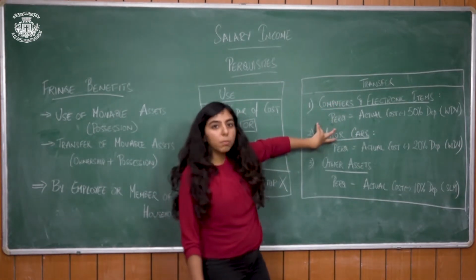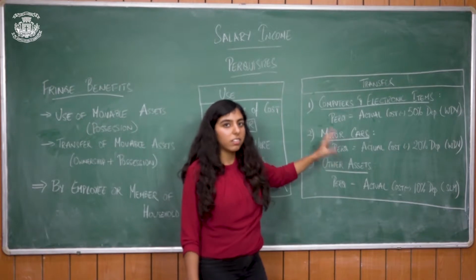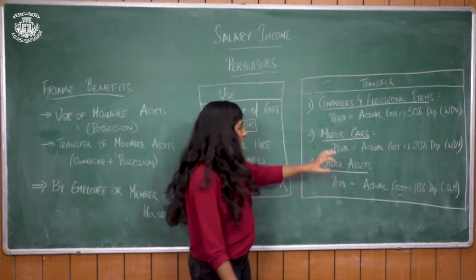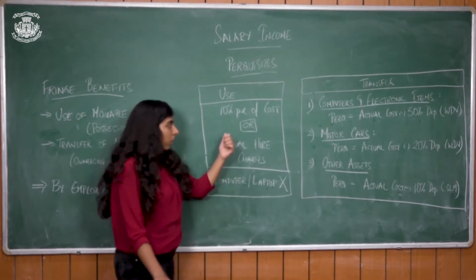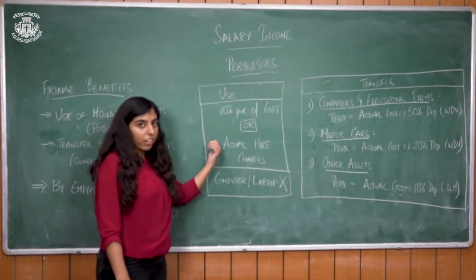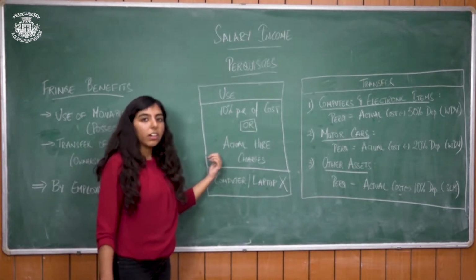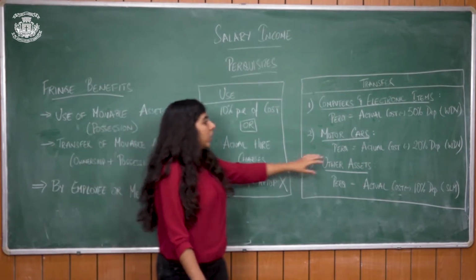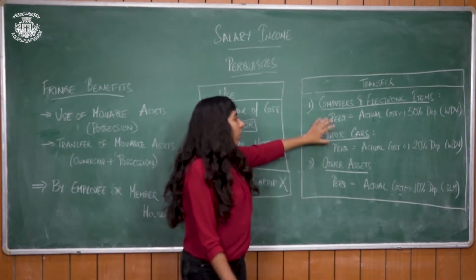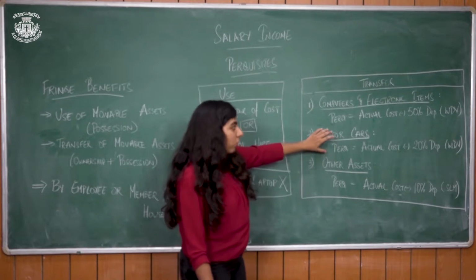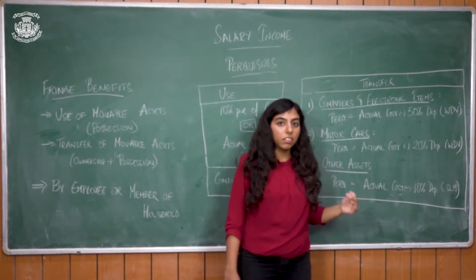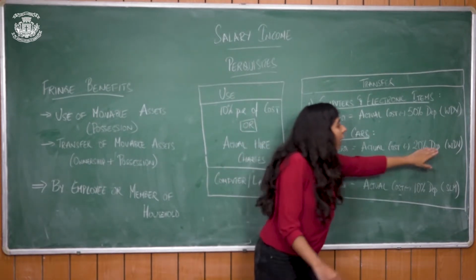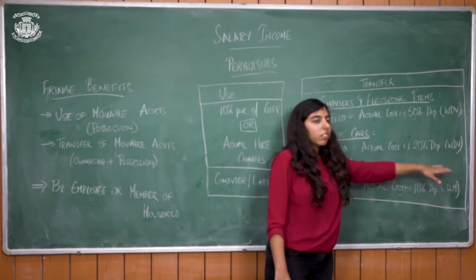The second case is motor car. The calculation remains the same. If earlier he had been using it, he used to pay 10% or actual hire charges. If he did not pay, that was his taxable value. Now it has been transferred. So the value of perquisite will be actual cost minus 20% depreciation for however many years it has been used by him on a written down value basis.